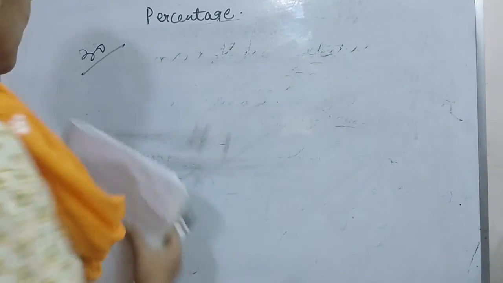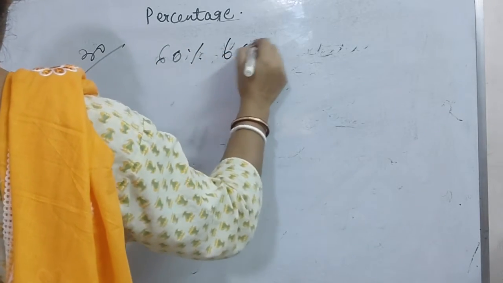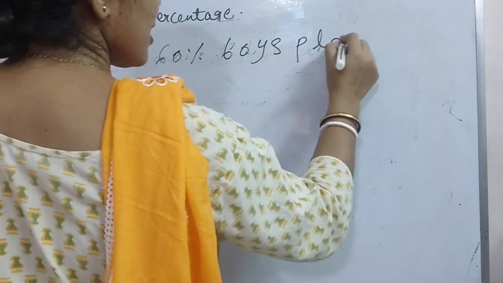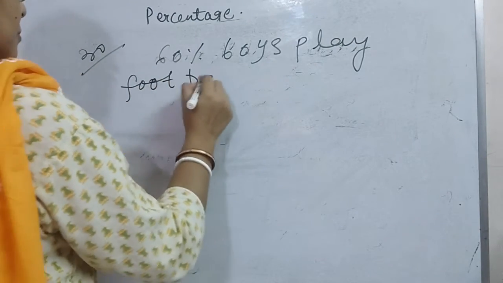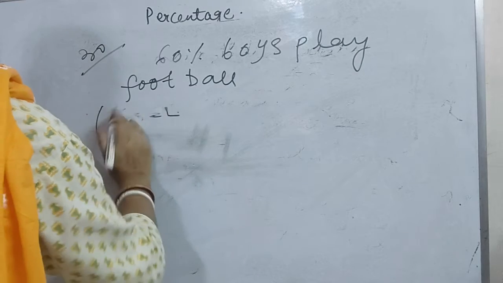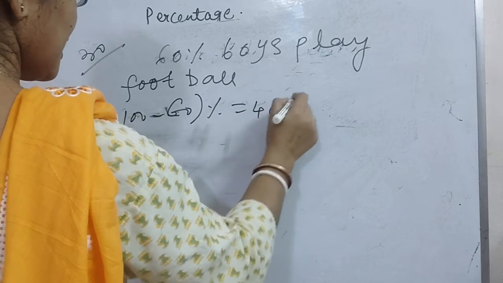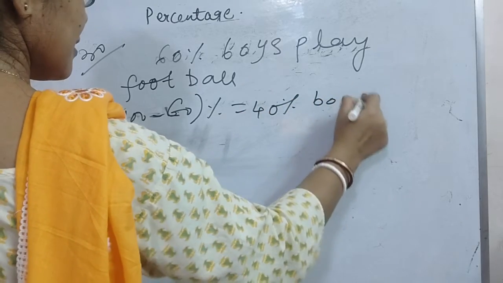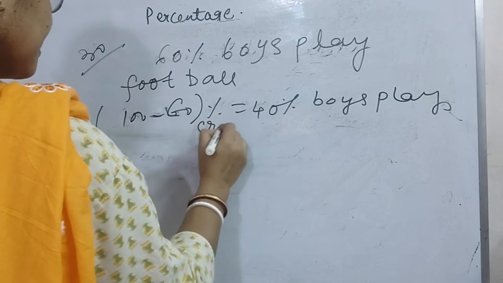So what will I do? It is given that 60% boys play football. That means 100 minus 60%, that is 40% boys play cricket.